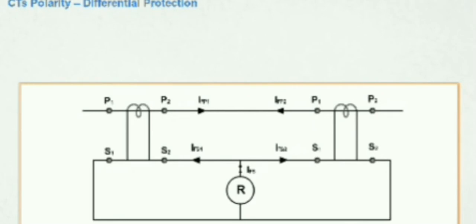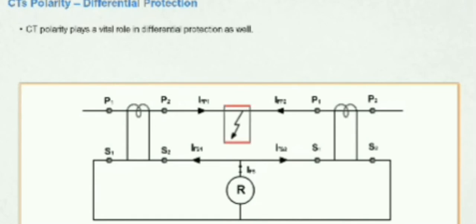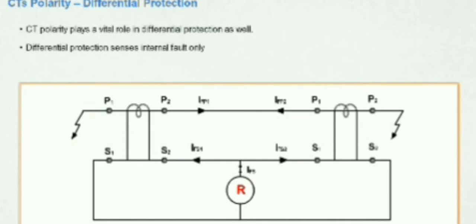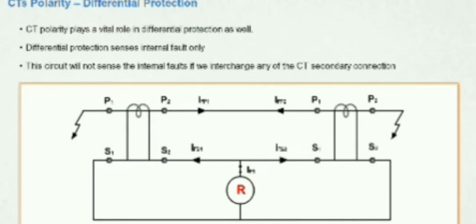Similar to directional protection, CT polarity plays a vital role in differential protection as well. The relay operates if a fault occurs in between two current transformers. It will not sense any fault that occurs outside both CTs. So, differential protection senses internal faults only. Therefore, this circuit will not sense the internal faults if we interchange any of the CT secondary connections. Let us continue to the next screen.